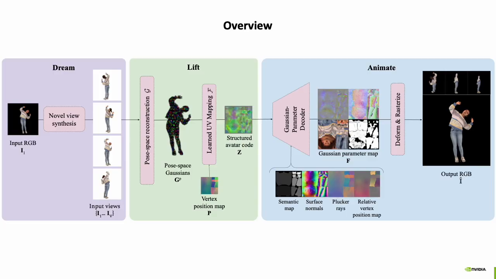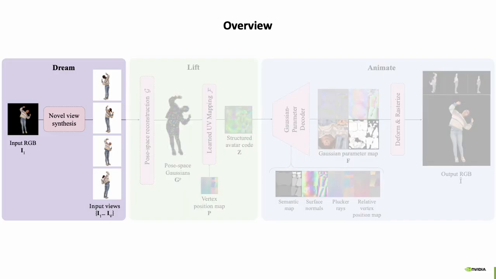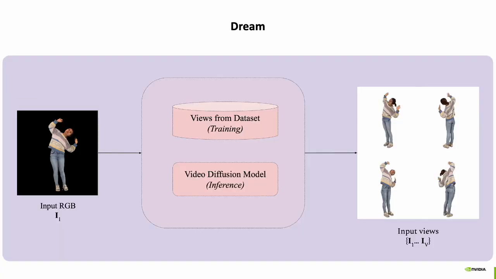Here's an overview of the entire pipeline in more detail. We're going to go through each step in more detail. In the dream stage, we have two different modes. During training, we use scans from a data set, we render them from novel views, and we just inject those ground truth views directly. In the inference stage, we synthesize novel views with a video diffusion model called Animate.